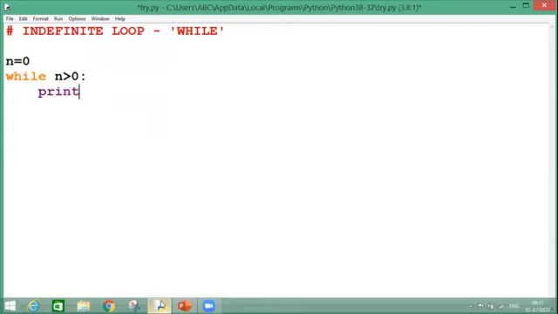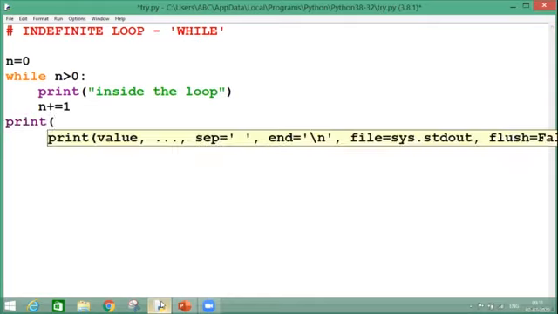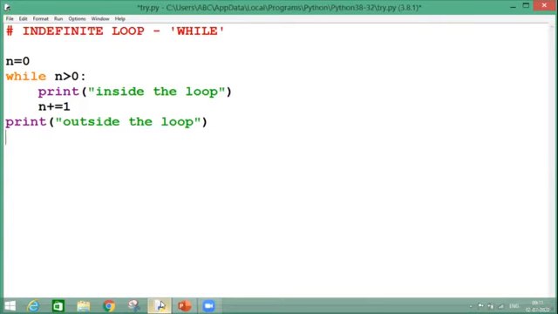After checking the condition, coming inside the loop, and I'm writing n plus is equal to 1. Outside the loop, I'm passing one more statement, and then I'm printing my value of n.